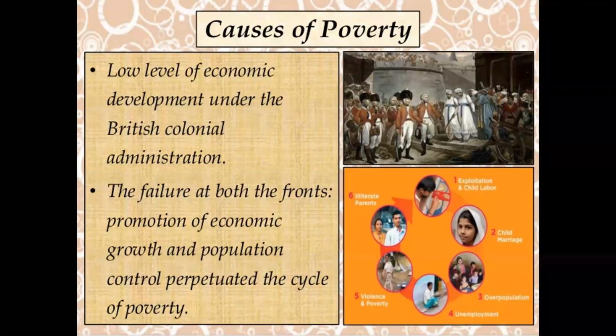And we also discussed the global, international level. The World Bank also sets a criterion for the poverty line. In the last lecture, we discussed $1.90 per person per day income. This income is fixed by the World Bank. If any person is not able to get $1.90 per day, then this person is considered below the poverty line.